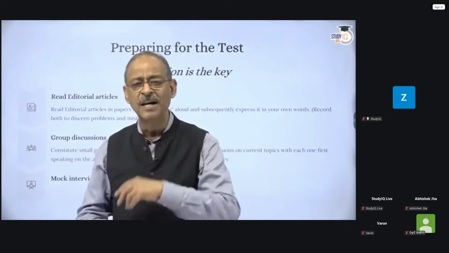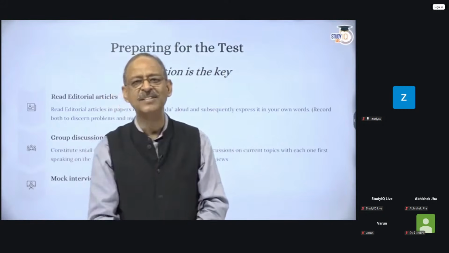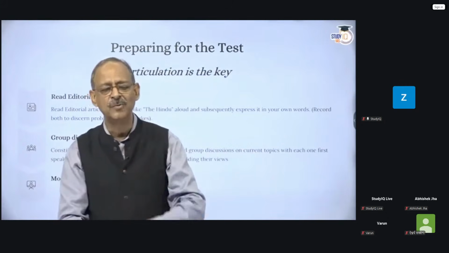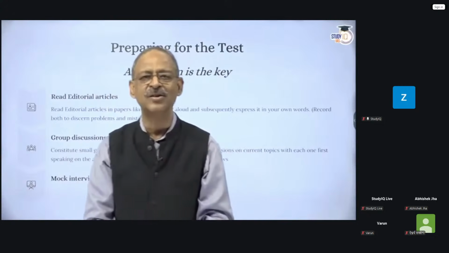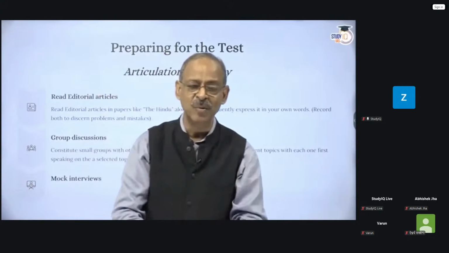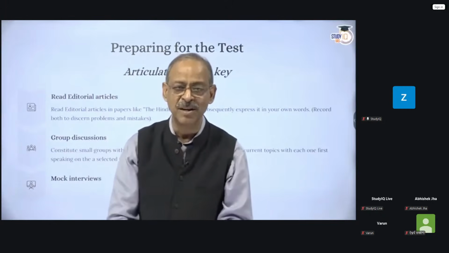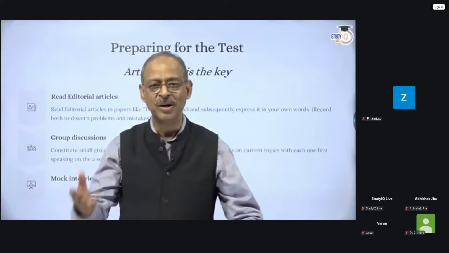Friends, when I passed my class 12, I had science as my subjects, and I switched over to humanities. And I could barely speak or write 5 sentences in English or Hindi. This is the drill that I went through. Of course, when I used to read the newspaper in front of a mirror, those days we did not have mobile phones, so I couldn't record it.